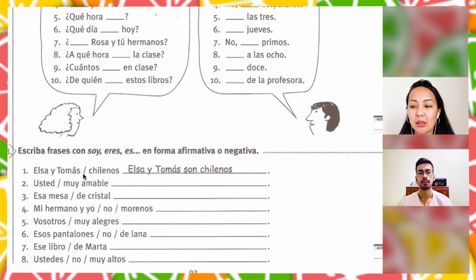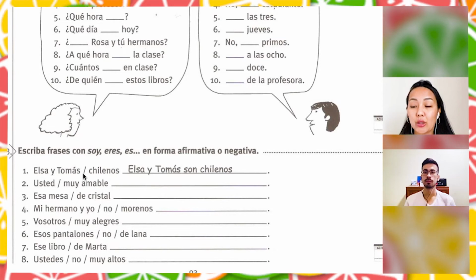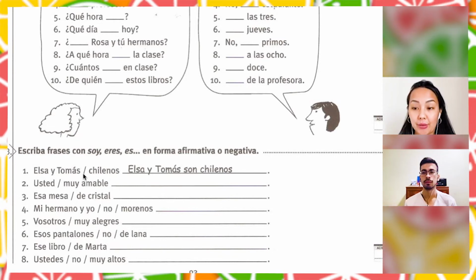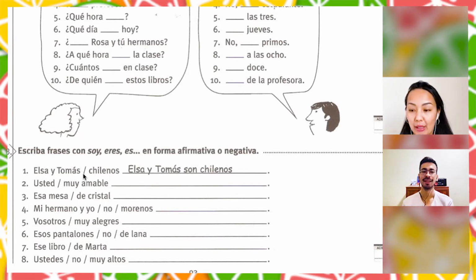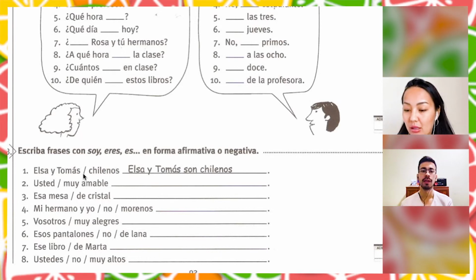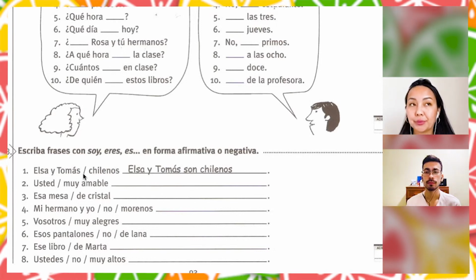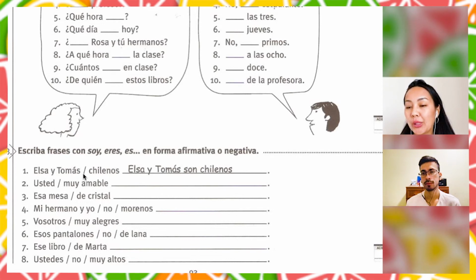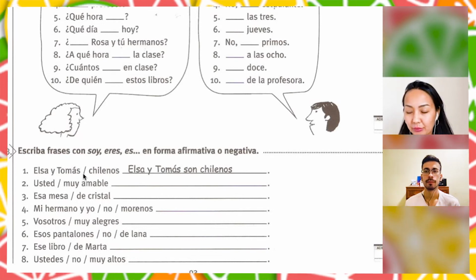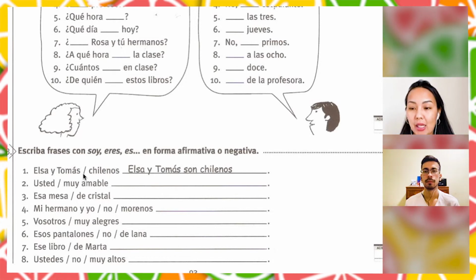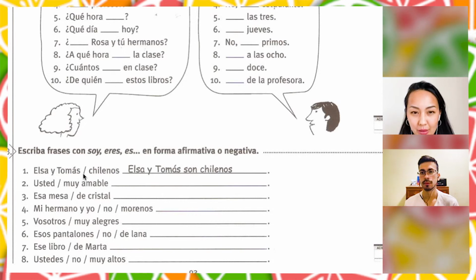Elsa y Tomás son chilenos. Elsa and Tomás are Chileans. Okay. Usted es muy amable. You are very kind, right? Yes. You means singular formal. You are very kind. So, esa mesa es de cristal. This table is made of glass.